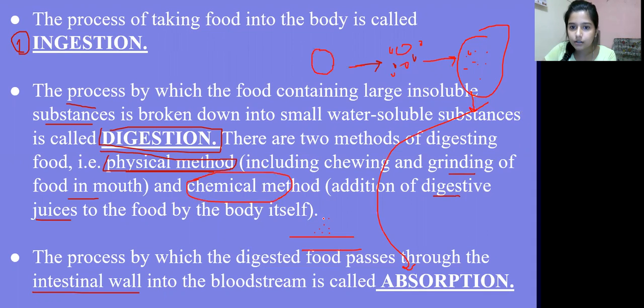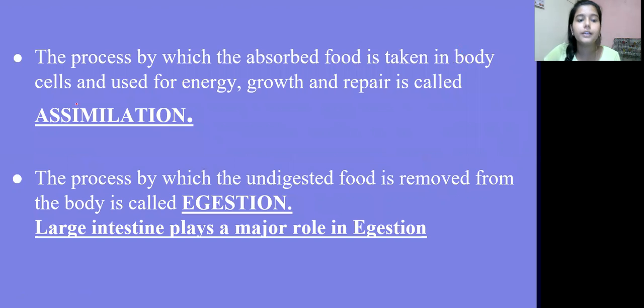Imagine that this is the food after the physical or chemical methods, and this is the blood vessel. This food is then absorbed into the blood vessel, which we call absorption. It is then sent to different parts of the body and utilized by the body. Understood? Now that the food is absorbed, it is then utilized. It is very simple.